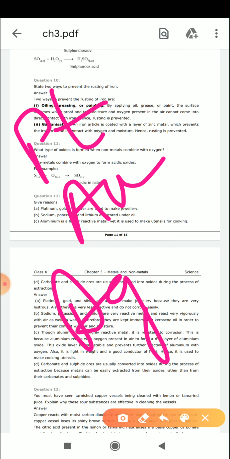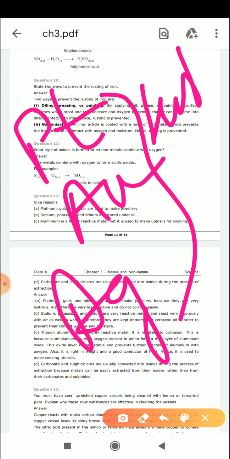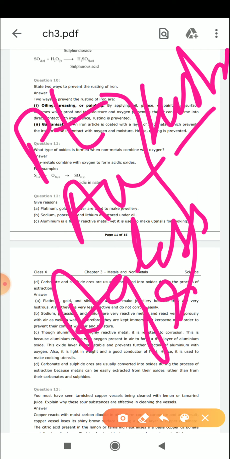The first reason to choose these metals for ornamental purposes is that they are very lustrous. They are very shining in appearance, they have a very beautiful shine, so we are using them. Another reason is that they are all very less reactive elements. If they are less reactive, they will not easily react with atmospheric gases. ठीक है, तो आगे को इसका डिकम्पोजिशन कम होगा और डिग्रेडेशन भी कम होगा. So that's why platinum, gold and silver we are using, because they are lustrous in nature, and the other reason is that they are less reactive.